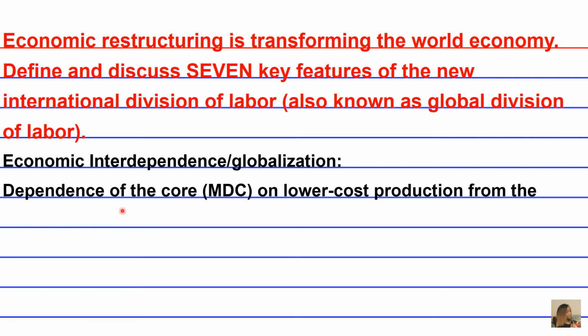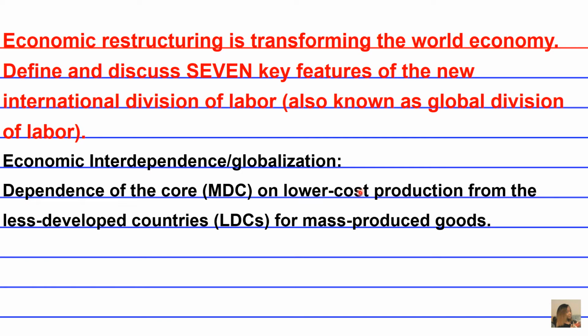Well, there's a dependence on core or more developed countries, MDCs, on lower cost production and labor from less developed countries, LDCs, for mass produced goods such as automobiles. It could even be like farming, bananas, clothing. The possibilities are endless.